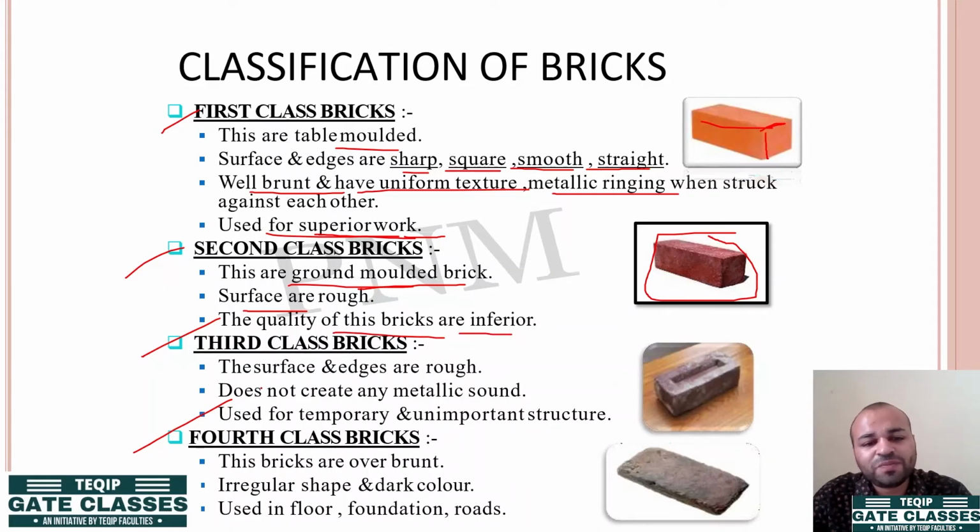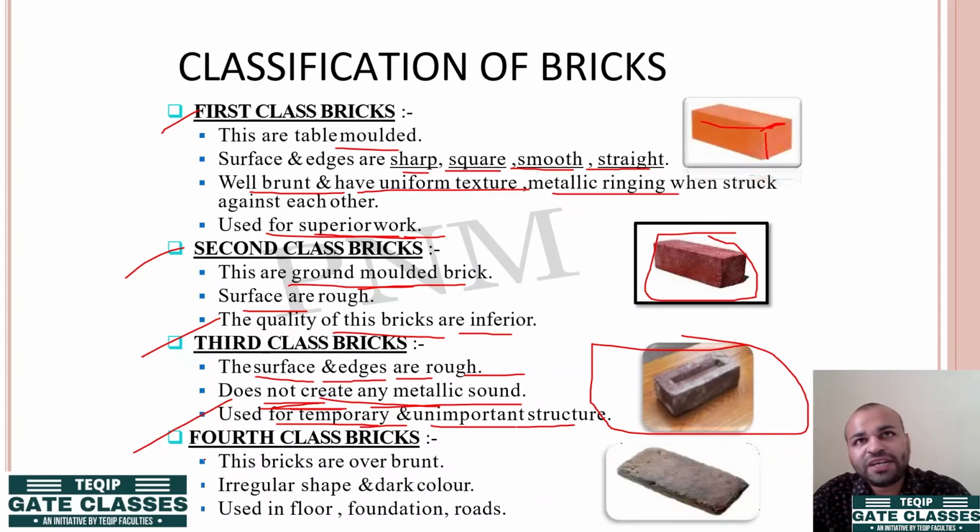Then we have third class brick. Now these surfaces and edges are very rough, as you can see in this image. They do not create any metallic sound. They are used for temporary and unimportant structures. Then we have fourth class bricks. These bricks are overburnt, that means they have been placed excessively in the burning furnace. Their shape is irregular. They have a dark color because of excessive burning. These are used in foundations as road material, and in floors. So there are different classifications based upon quality of the bricks and different use cases.